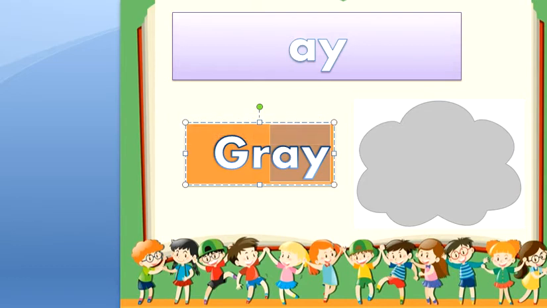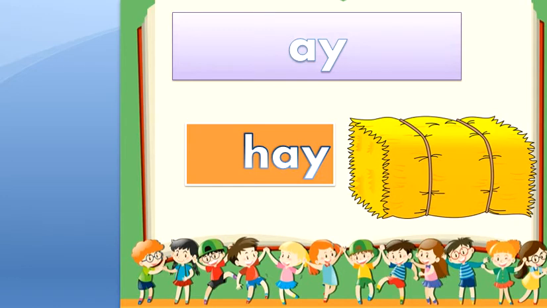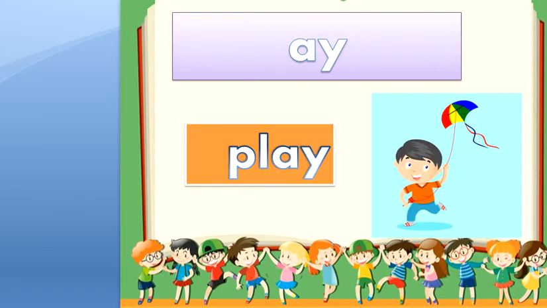It will be gray. And here we have hey. Hey, you notice that we just make one sound here, which is A. With A will be hey. And this one is play. P-L, we pronounce them pull, and we make just one sound for A and Y, which is A. So pull with A will be play.